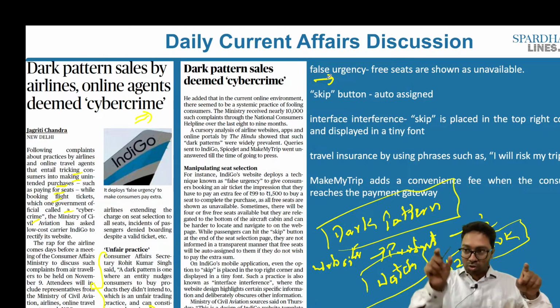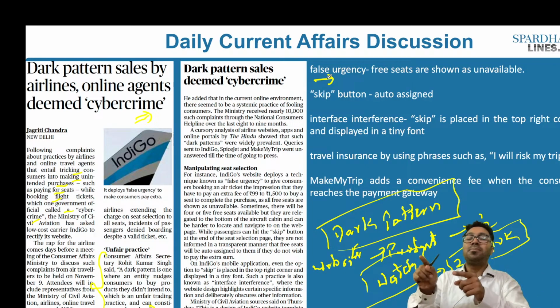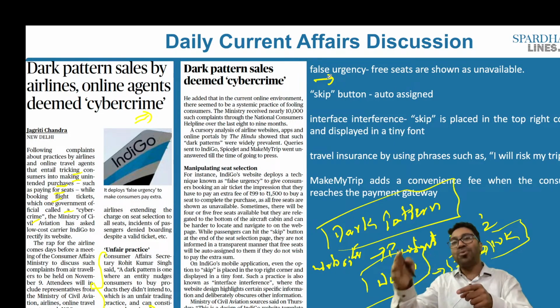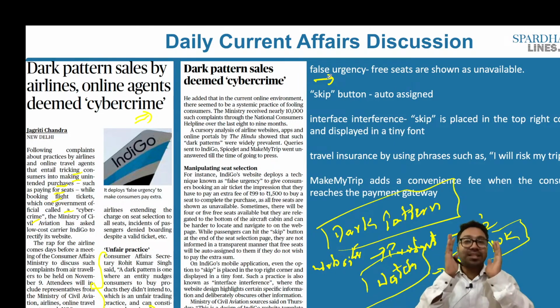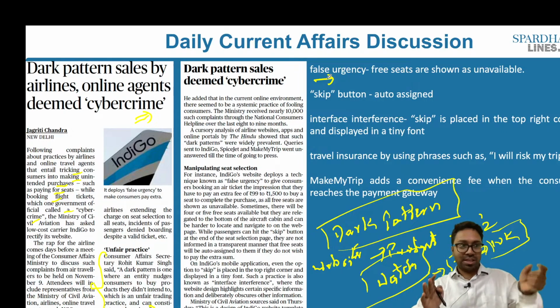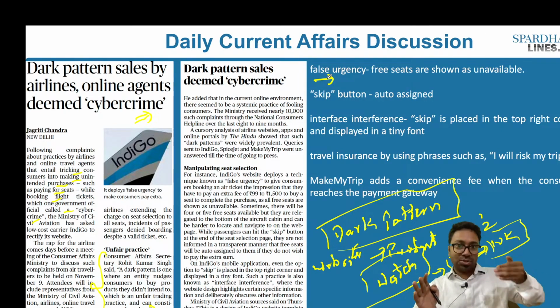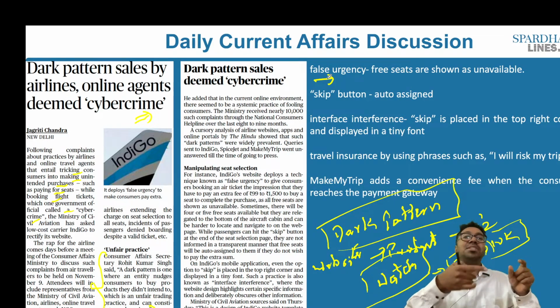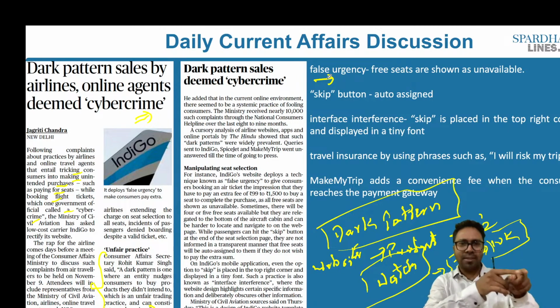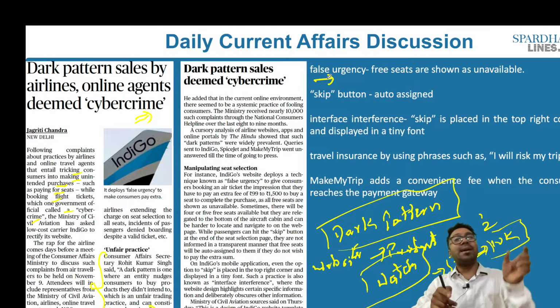If you do not shell out so and so money within this particular period, then the price of the ticket will skyrocket to more than the amount. So there is a false urgency that is imposed on you. They will say that there is only one ticket right now, in case you want to buy it as soon as possible. That is what is called false urgency. So what is happening with the airline companies right now? These airline companies are engaging in dark patterns where even if you do not want to buy this particular product, you are encouraged, you are nudged, and you are completely pushed to buy this particular product. And one such example of dark pattern happens to be false urgency.